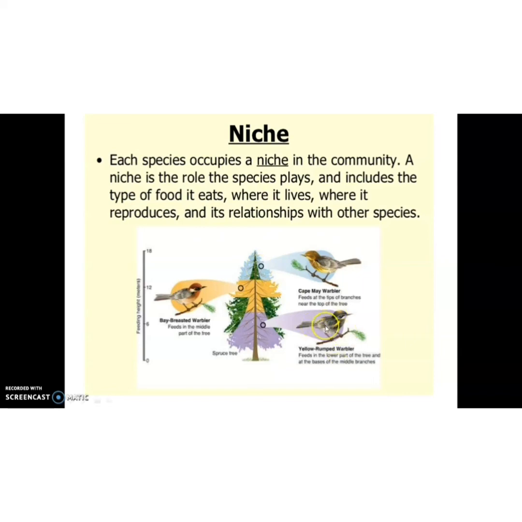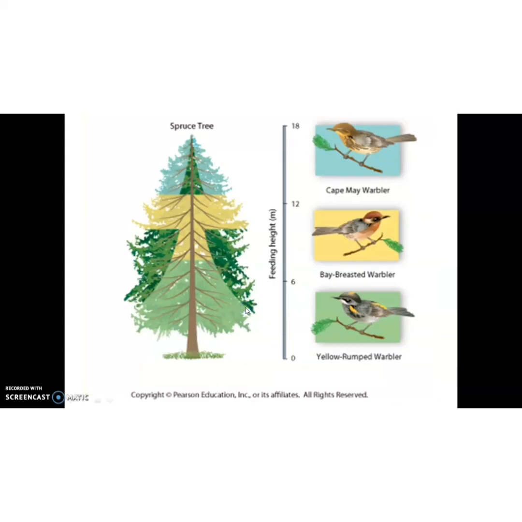And where is the niche of yellow-rumped warbler? It feeds in the lower part of the tree and at the bases of middle branches. Clear? So, while we explain the habitat of these three species, the entire plant is the habitat for all three birds, but the niche is different.